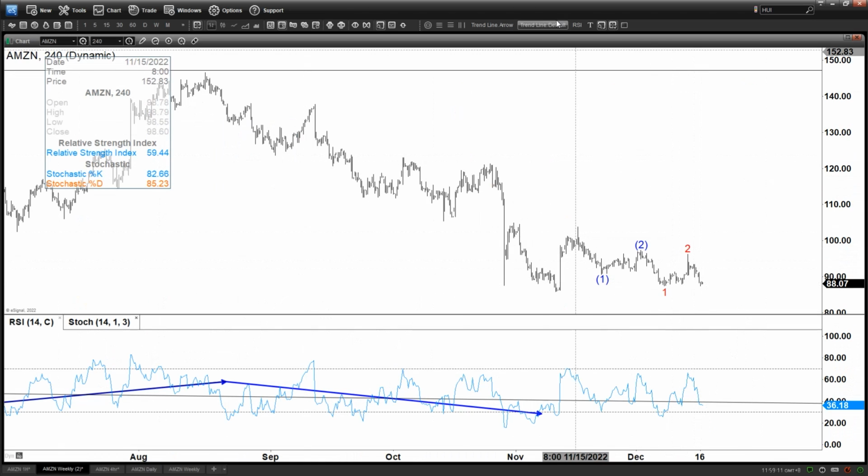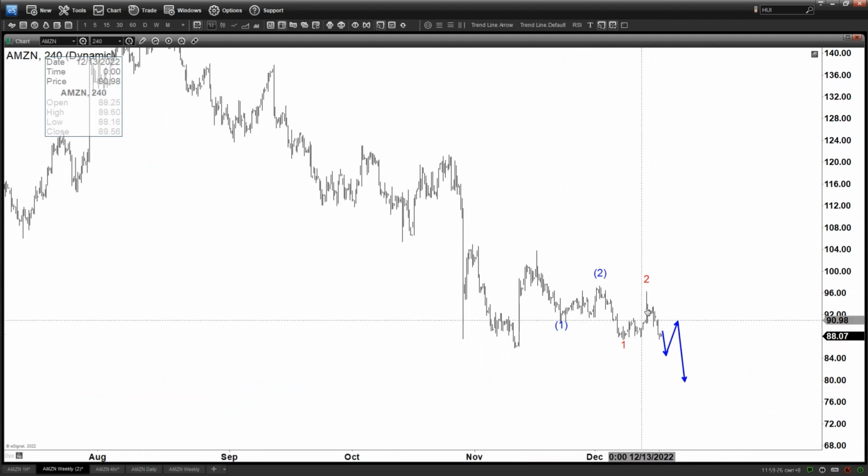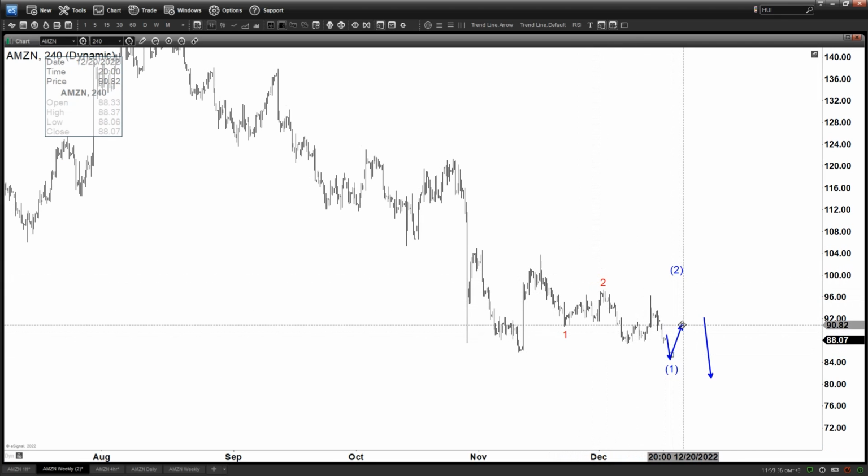And then once we break below that previous low here, we got a couple of options, right? So either we are doing 1 2 1 2 and then it continues to go lower in a more aggressive way like this, or we could be doing 1 2 3 4 5, ending, let's say, a pick with 1 here, and then you move 1 2 3 4 5. Then you will need a pretty decent rally first in the wave 2 before going down, right?